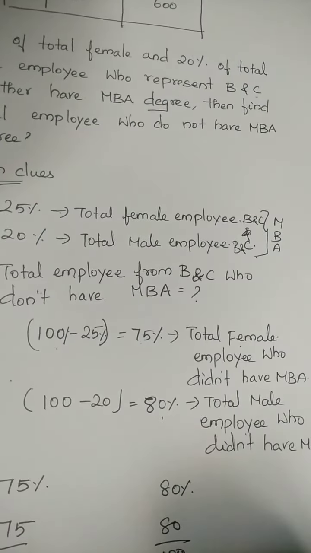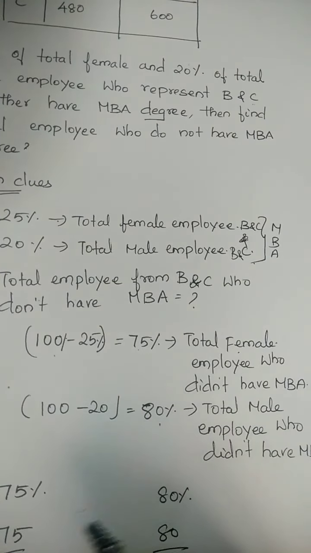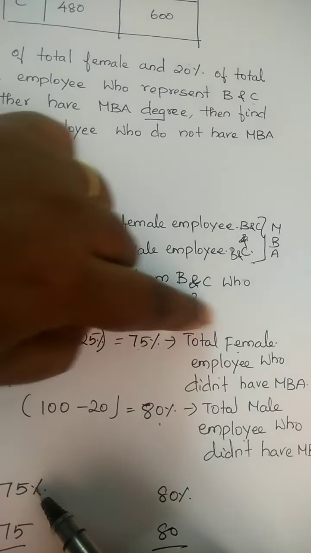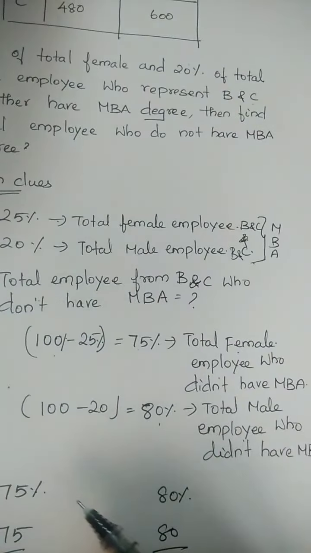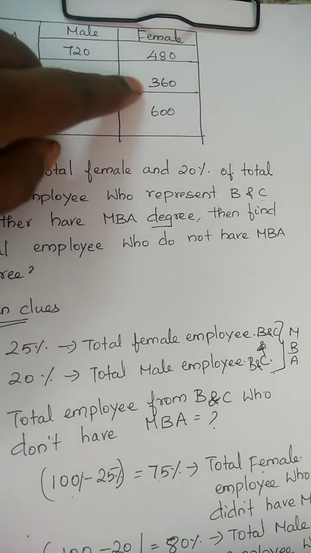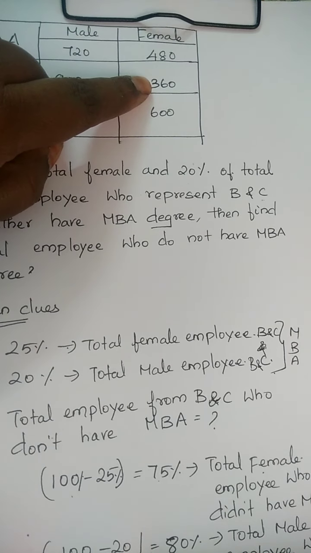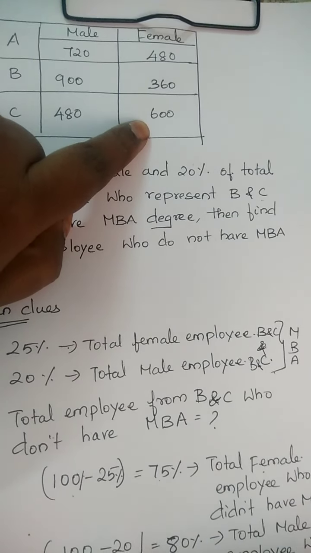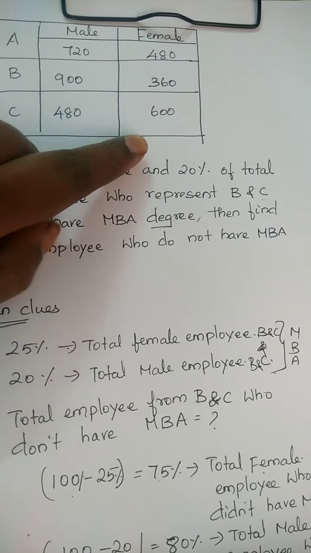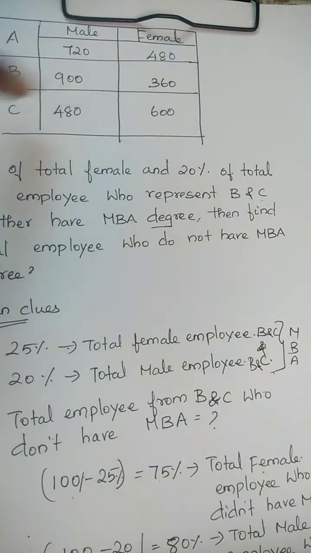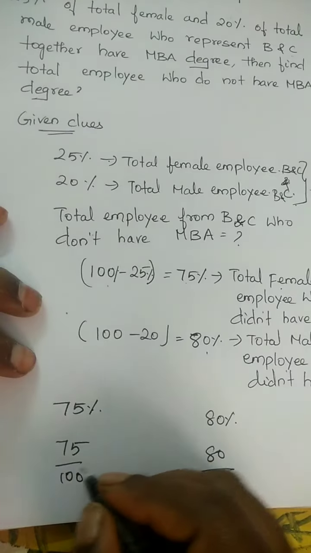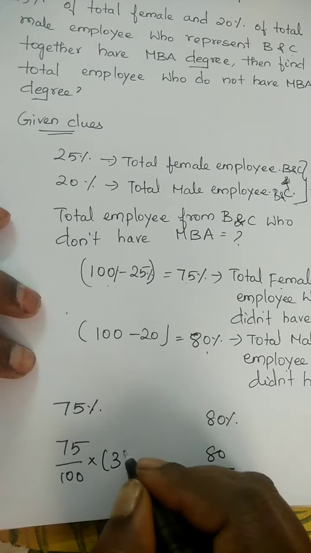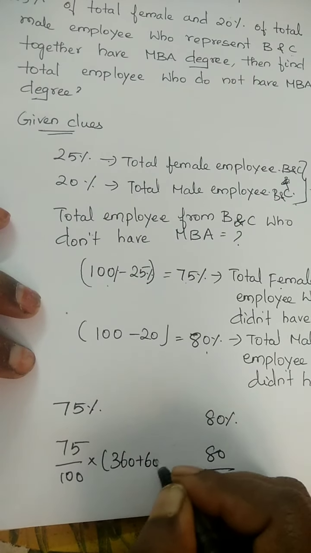What are the B and C values for 75% female? Female B and C is 360 and 600. Am I right? Female B and C is 360 plus 600. Just add it: 360 plus 600.